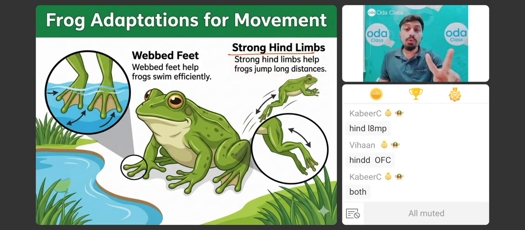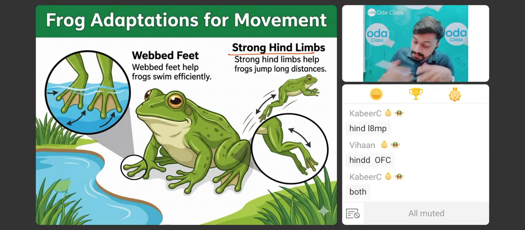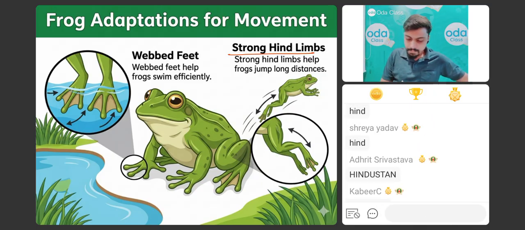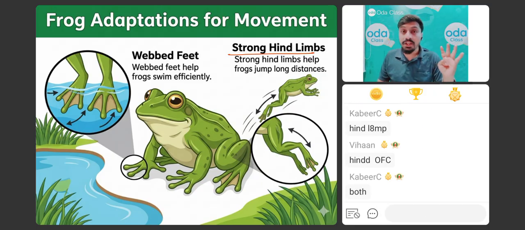Number two, they should have webbed feet. Why are webbed feet very important? Because they help them to swim very easily. Just like fishes have flippers, same way webbed feet also help them to swim properly and change their directions. So the feet are webbed, and their hind limbs are very strong, so that they can jump for a very long distance. Is it clear? So guys, these are the four adaptations of the amphibians. This is very important.